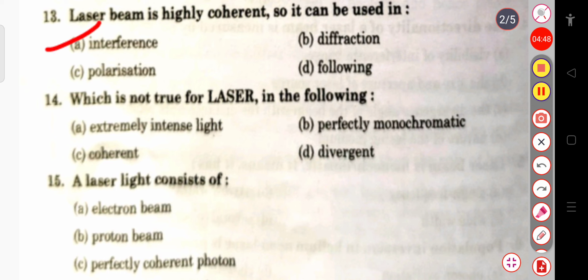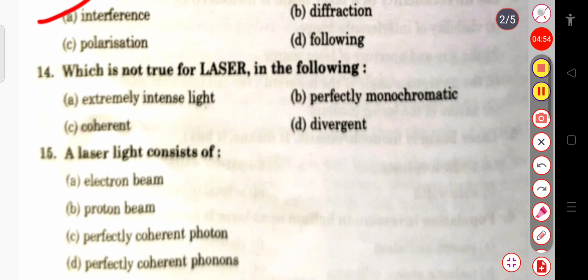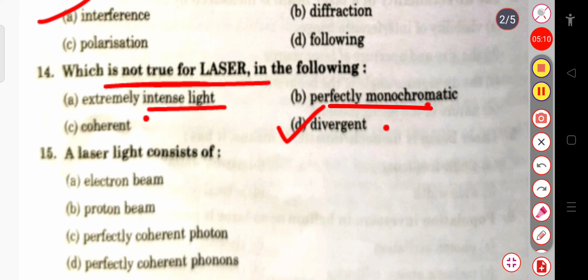Okay. The next question number 14, which is not true for the laser in the following. The options are extremely intense light, perfectly monochromatic, coherent, or divergent. So which one is not true for the laser? It is not divergent in nature. So this is our correct answer. But the laser is extremely intense light and it is perfectly monochromatic in nature and it is also coherent.